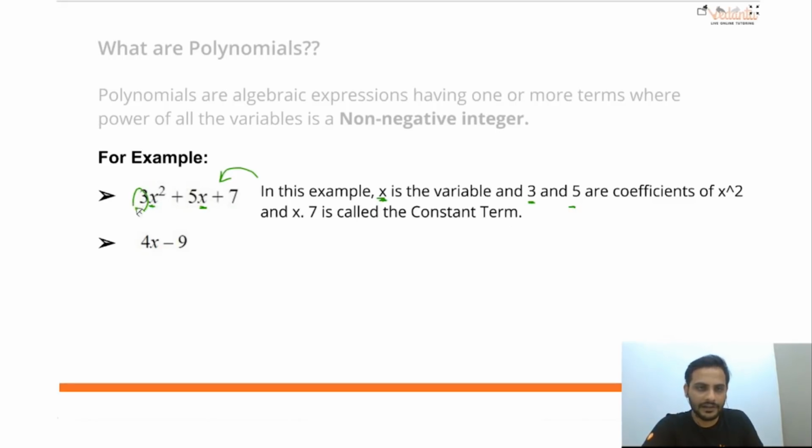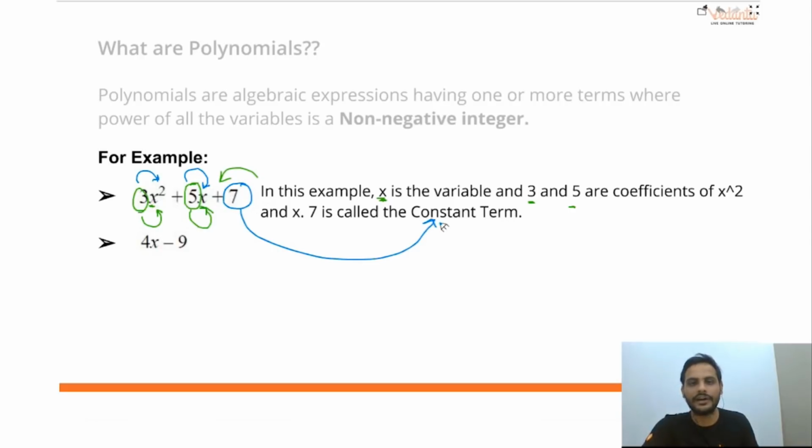These 3 and 5 are called coefficients: 3 is the coefficient of x square and 5 is the coefficient of x. This 7 is called the constant term.